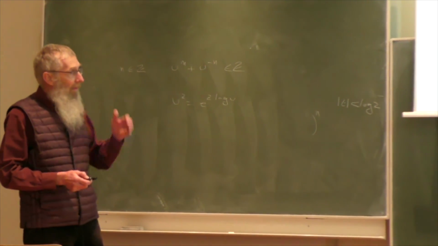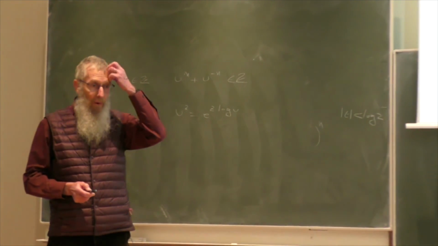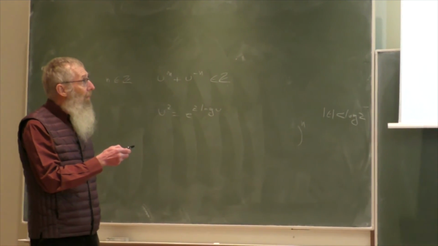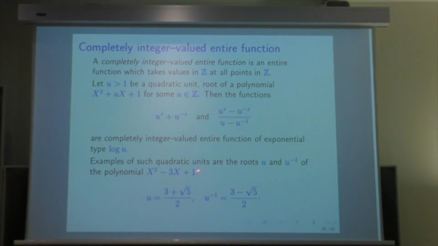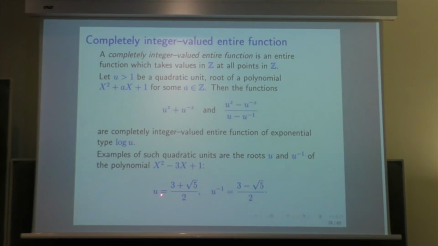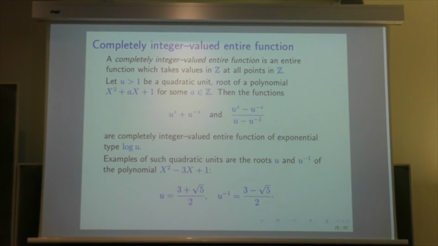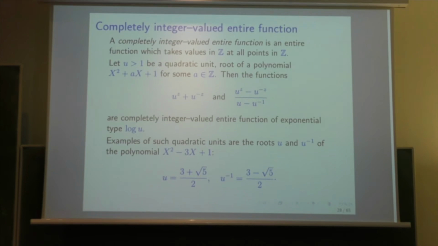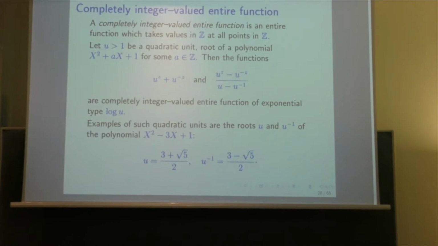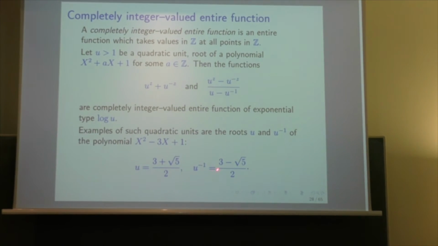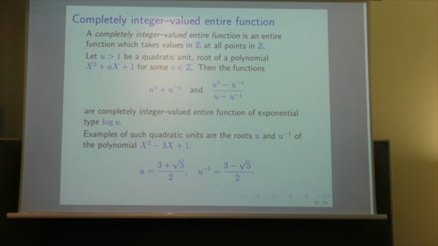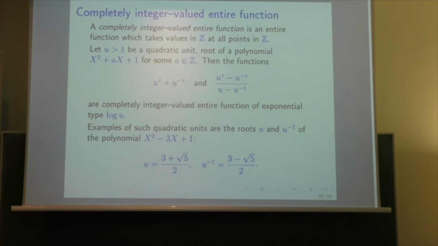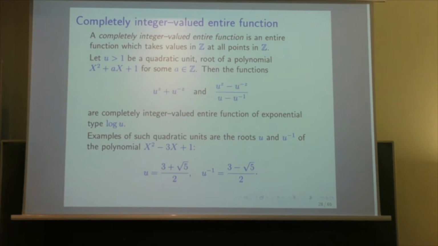So it's interesting if we find a u which is as small as possible, which is a root of some unit like this. And for that, you take the polynomial x squared minus 3x plus 1. The u is (3 plus square root of 5) over 2. And the inverse is (3 minus square root of 5) over 2. And then you get an integer valued, well, two of them, in fact, integer valued entire functions of exponential type log u, which is the logarithm of this number.